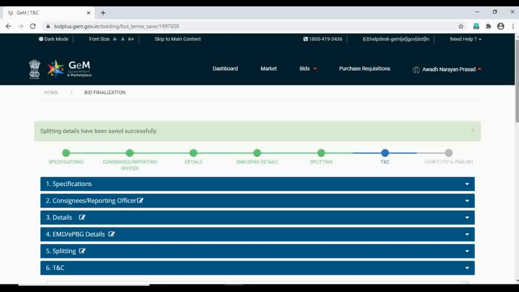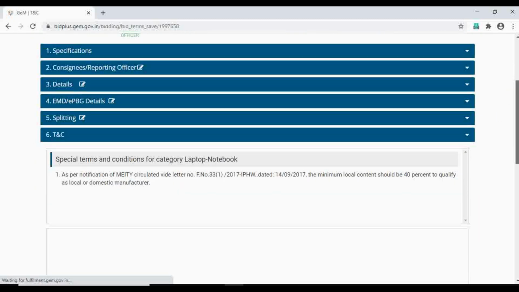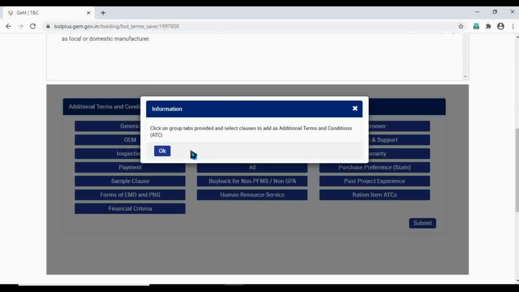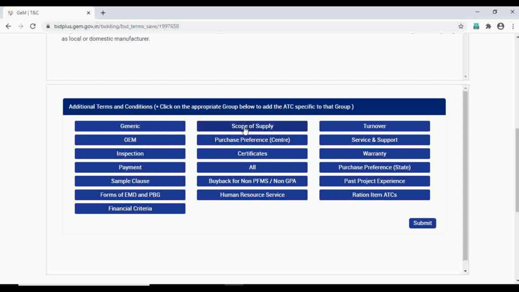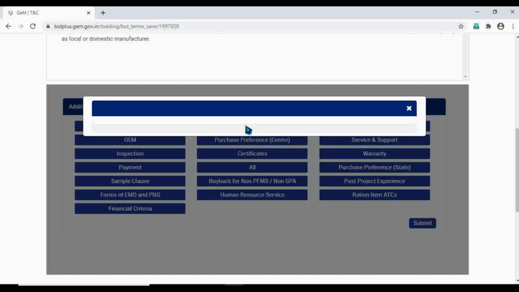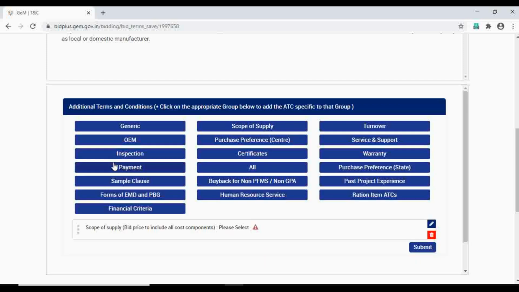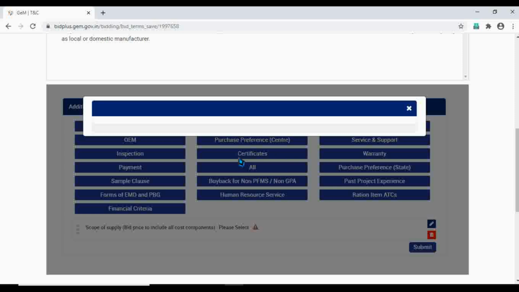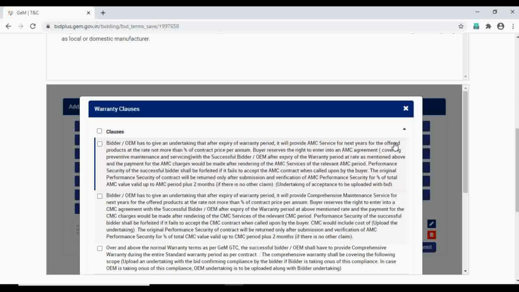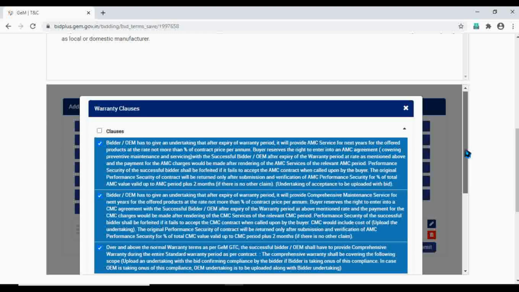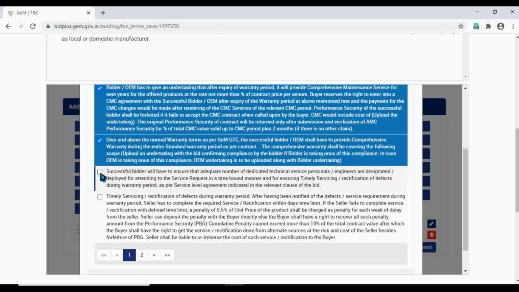Again, clicking. Now this comes to be the most important part, the terms and conditions. In here, people make a lot of mistakes, and also the sellers who are going for bidding, who are helping the buyers with the bidding. These are the areas in which you can really eliminate the major players and the bigger players in the market. So for specifying the exact and accurate terms and conditions, you need to be very clever.